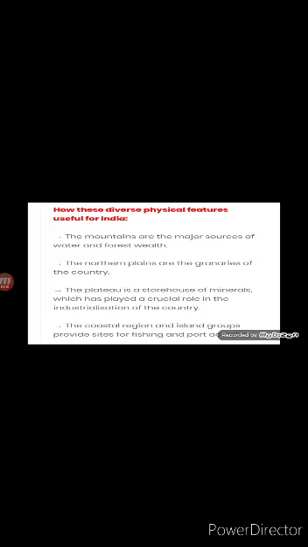Then children, the peninsular plateau is important for mineral resources. It has large reserves of minerals such as coal, iron and many other important minerals. Children, it is a storehouse of minerals which has played a crucial role in the industrialization of the country.